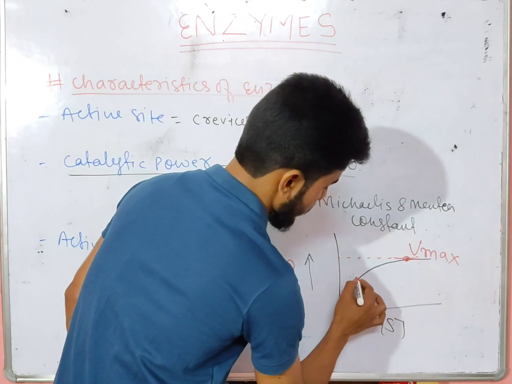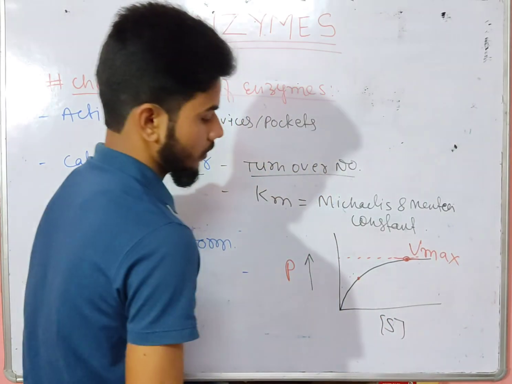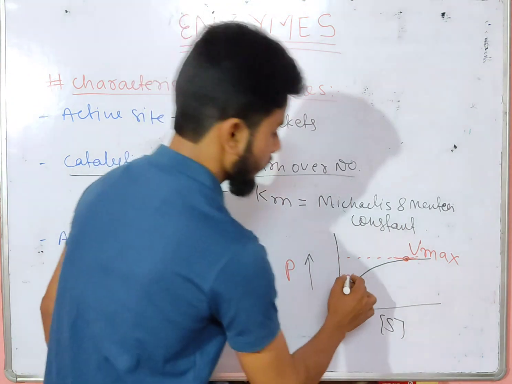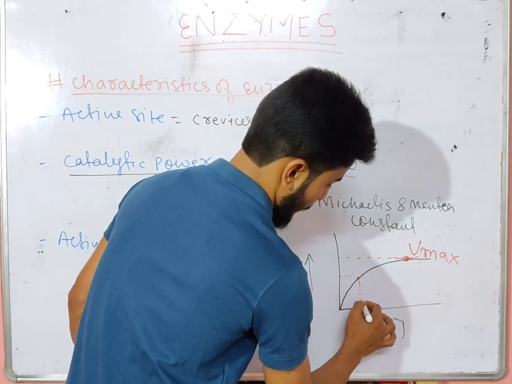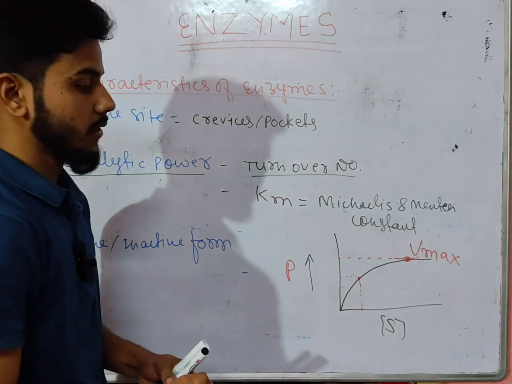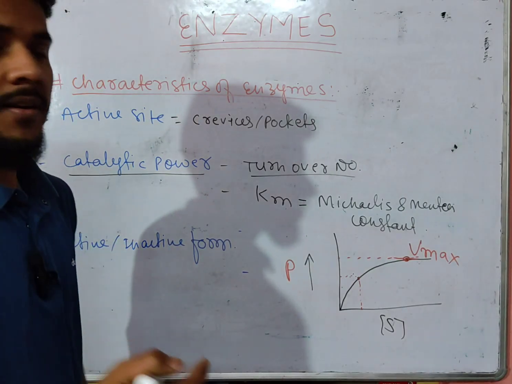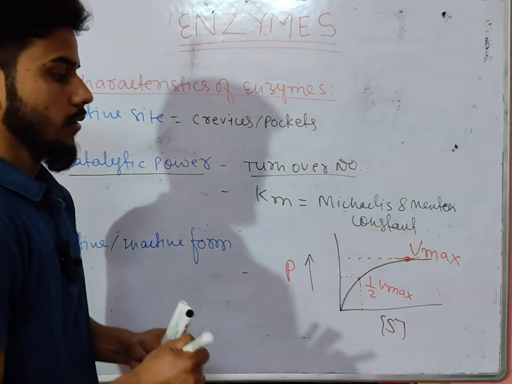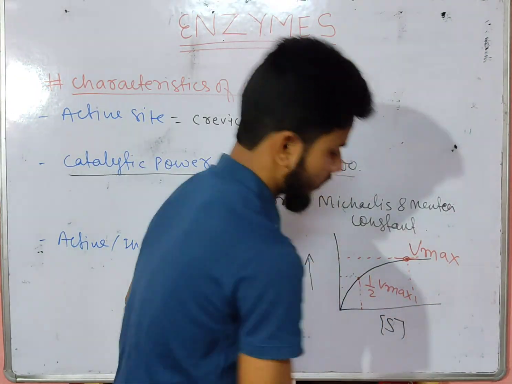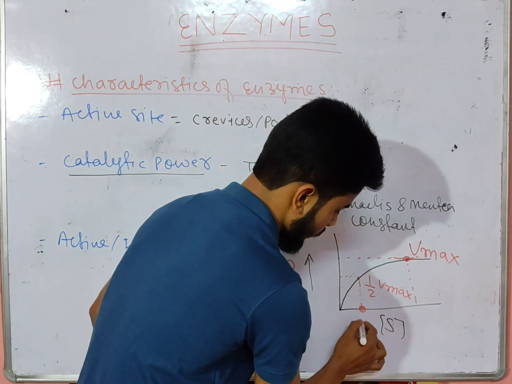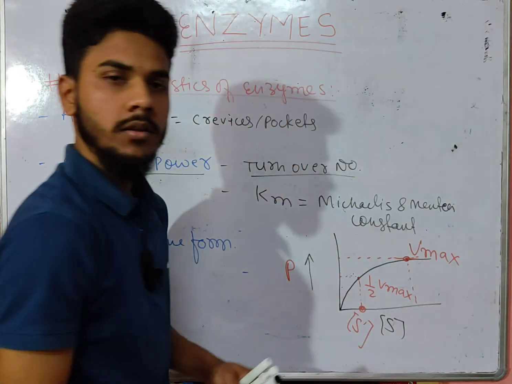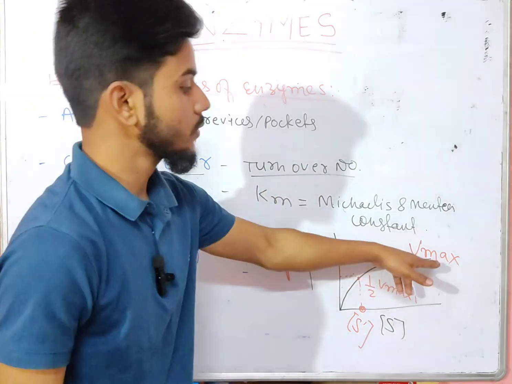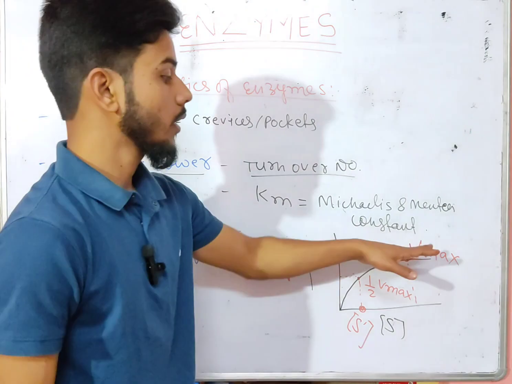The substrate concentration where the speed of reaction is half of Vmax, let's say at this point S dash, this is the substrate concentration where the rate of reaction becomes half of the maximum velocity.